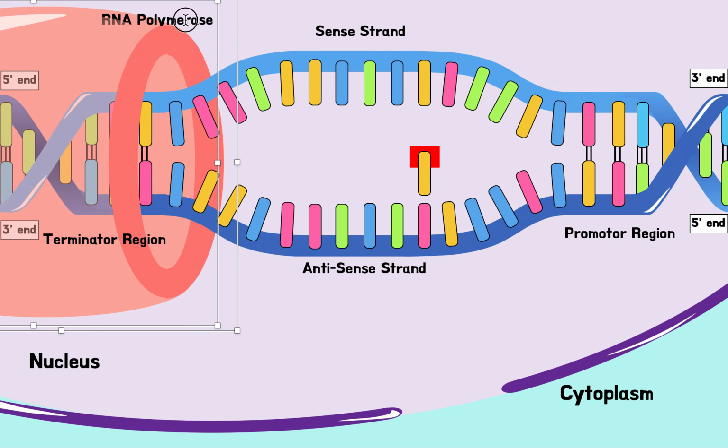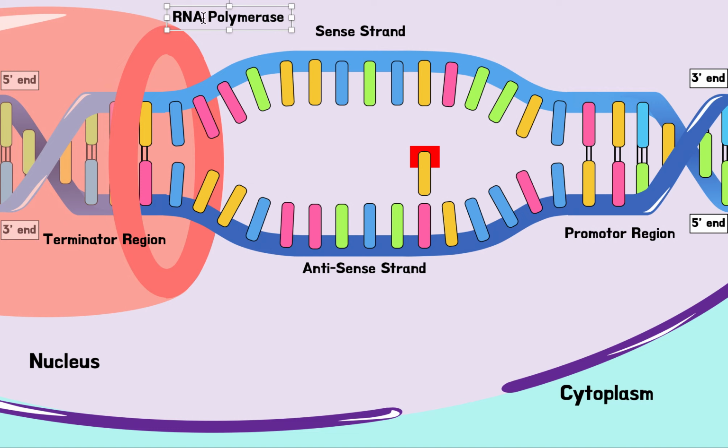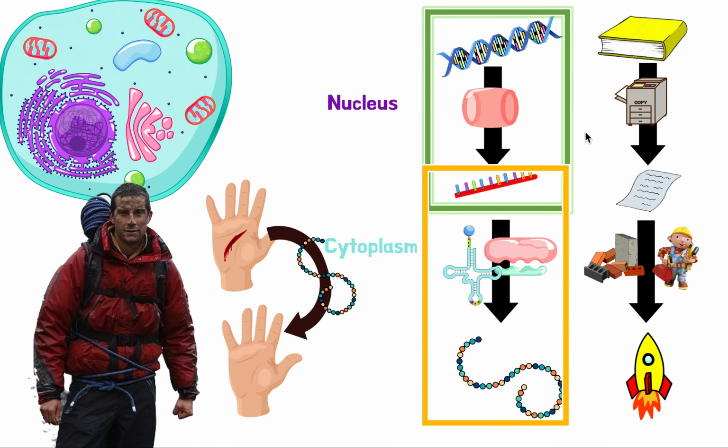So what this enzyme is going to do is very easy if you think about the name. RNA polymerase. What does polymer mean? A polymer means a long chain of something. And "ase" means an enzyme. So this is an enzyme that's going to make a long chain, a polymer of something. A polymer of what? A polymer of RNA. So it's going to make a polymer of RNA using this antisense strand as a template, as an example. Remember, we copied this book, but we used one of the pages as an example of what to copy, right? So that's the same thing in our DNA.